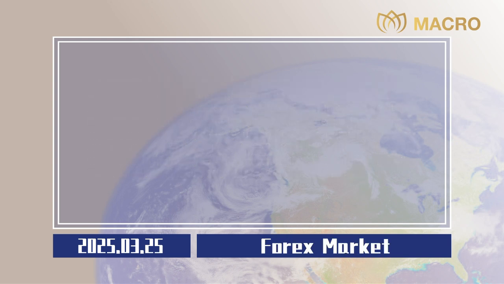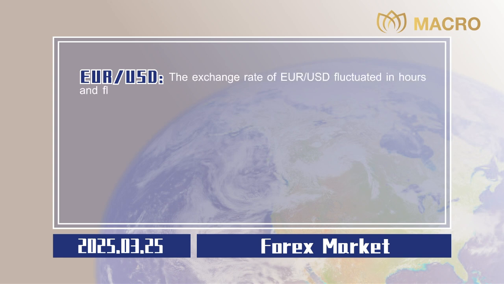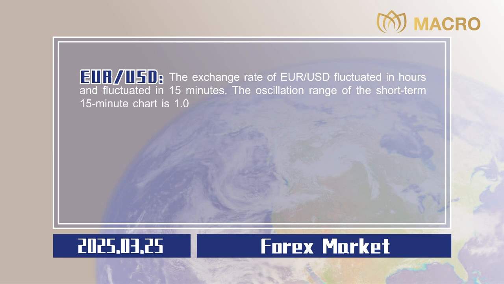Forex market. Euro to US dollar. The exchange rate of euro to US dollar fluctuated in hours and fluctuated in 15 minutes. The oscillation range of the short-term 15-minute chart is 1.0781 to 1.0814. Investors can flexibly sell at a high price and buy at a low price within this range.